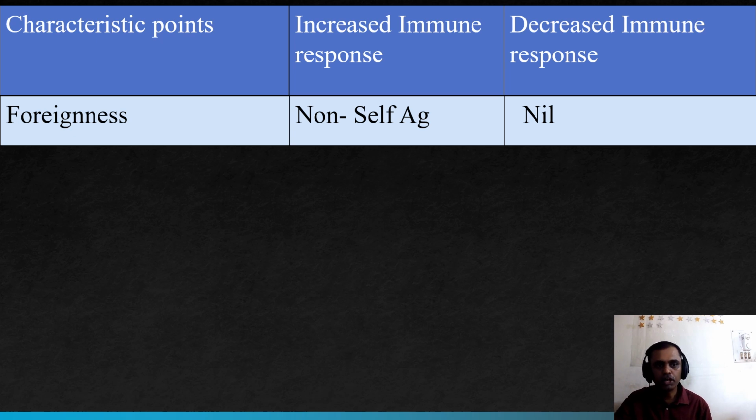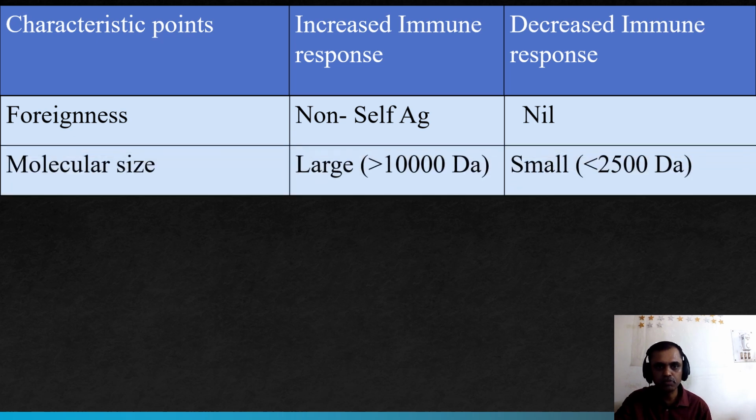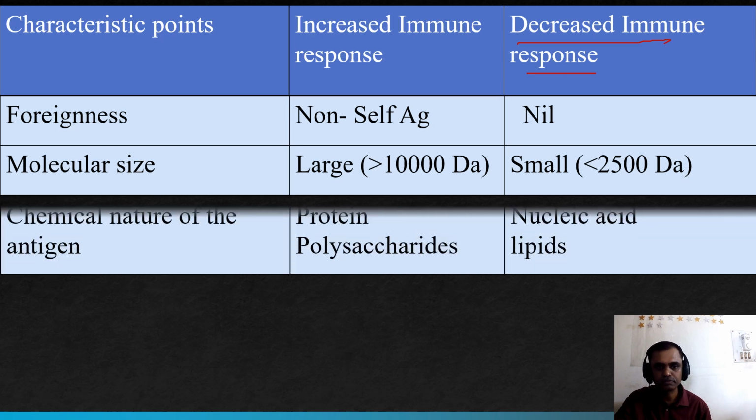Usually, our body's immune system will not react against self antigens, but the immune response will be increased against non-self antigens. Regarding molecular size, if the molecular size is more than 10,000 Dalton, there will be an increased immune response, whereas less than 2,500 Dalton leads to a decreased immune response.